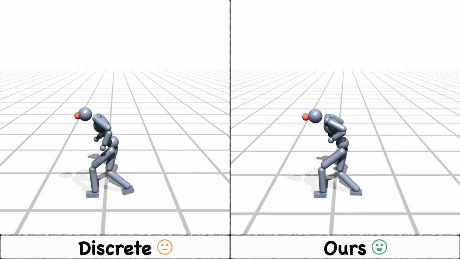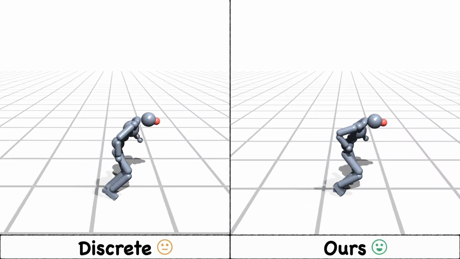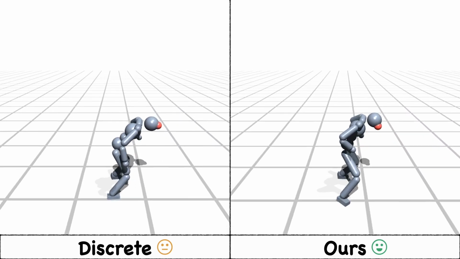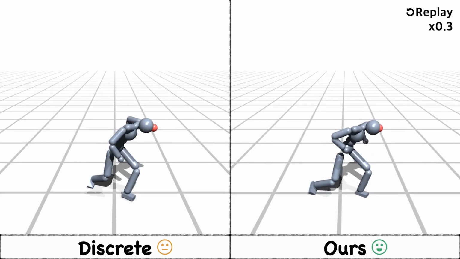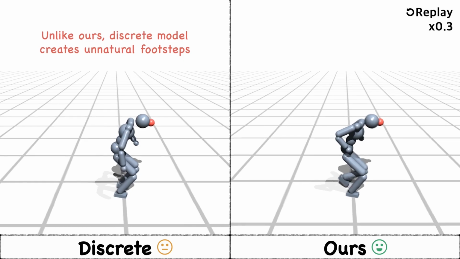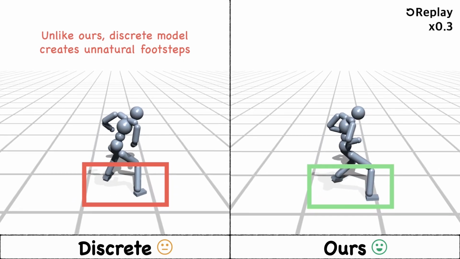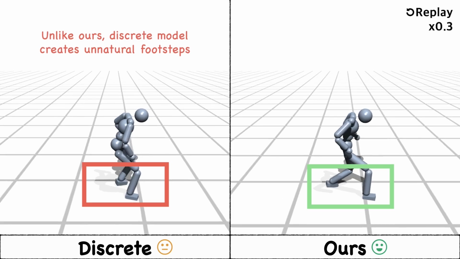On the other hand, discrete latent model often relies on the jittering to move the body. As you can see in this sample, discrete latent model creates unnatural footsteps, while ours successfully reconstructs natural gait patterns learned from the dataset.